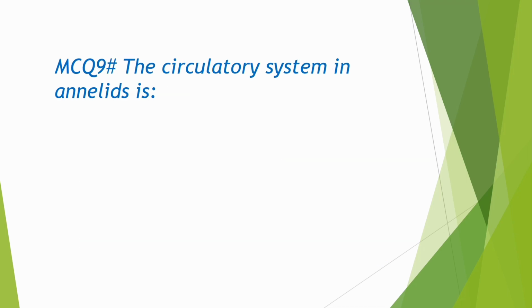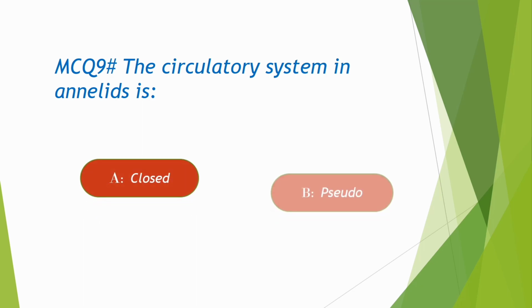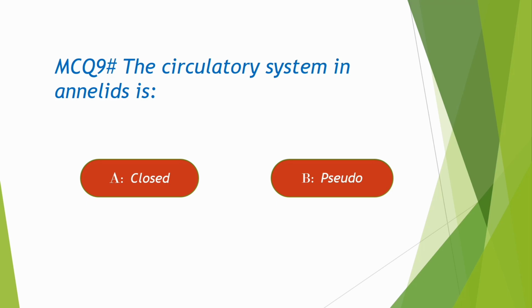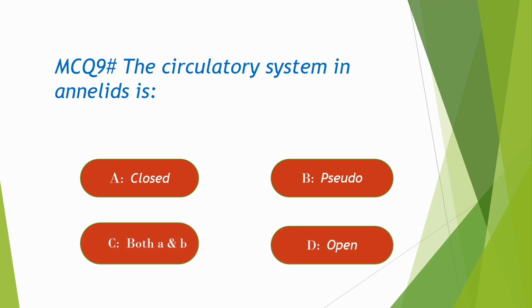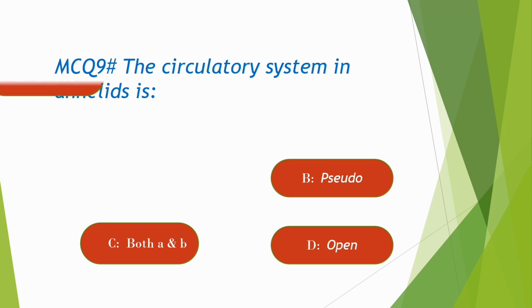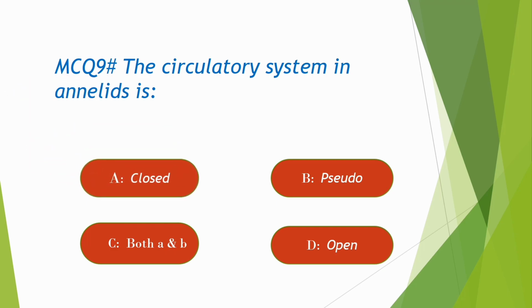MCQ 9. The circulatory system in annelids is option A. Closed, B. Pseudo, C. Both A and B, D. Open type. Correct option is closed.